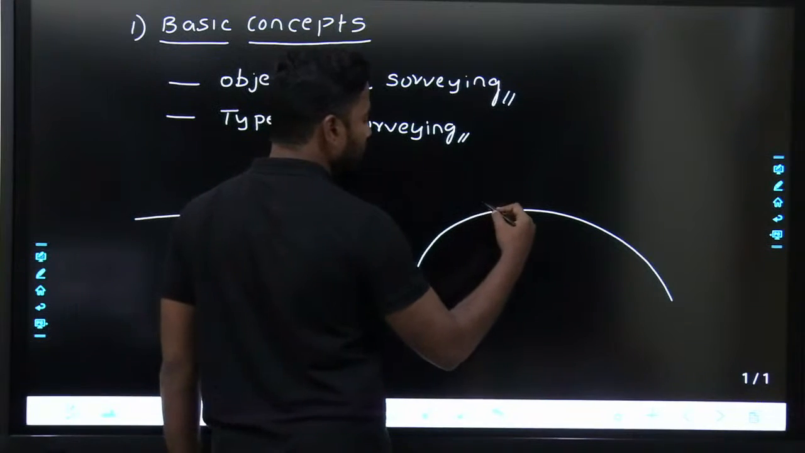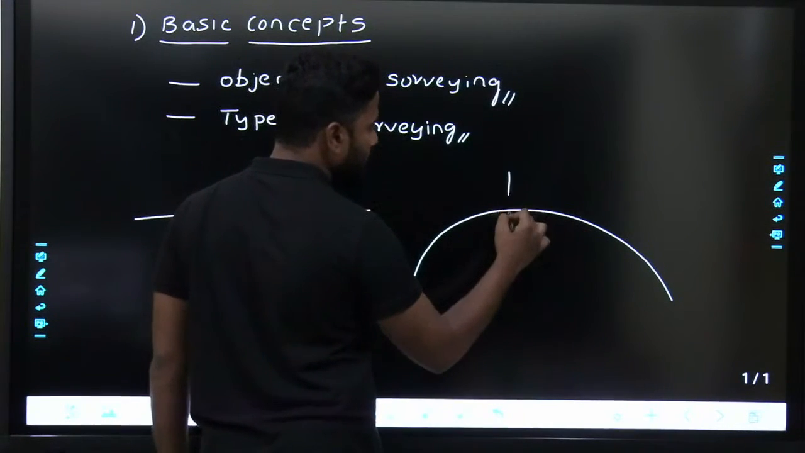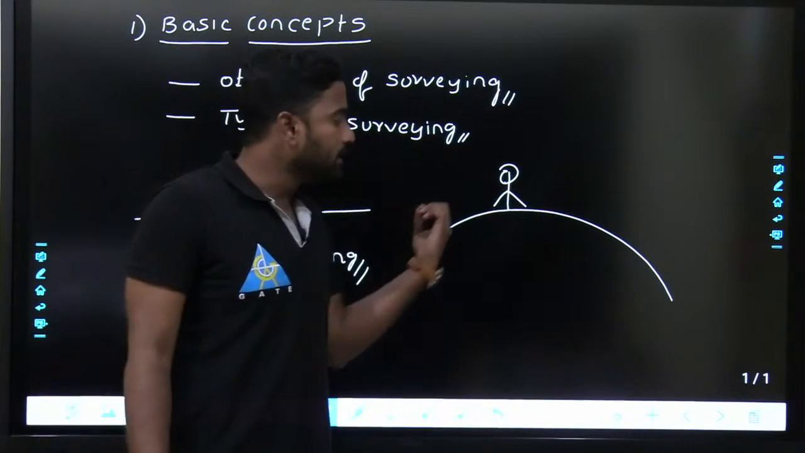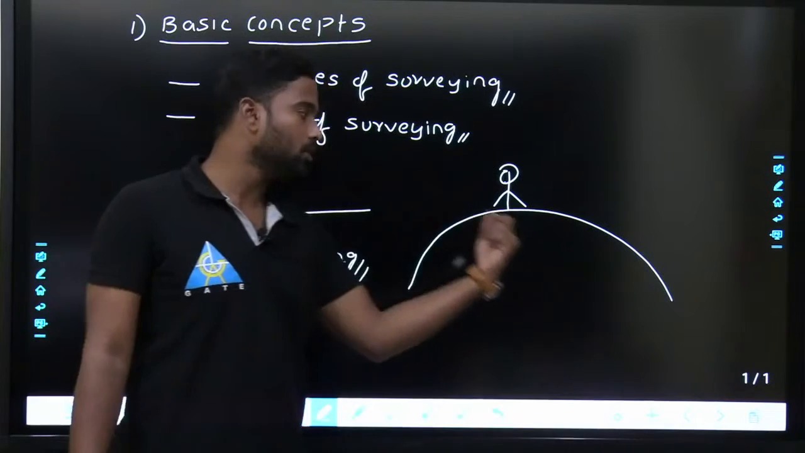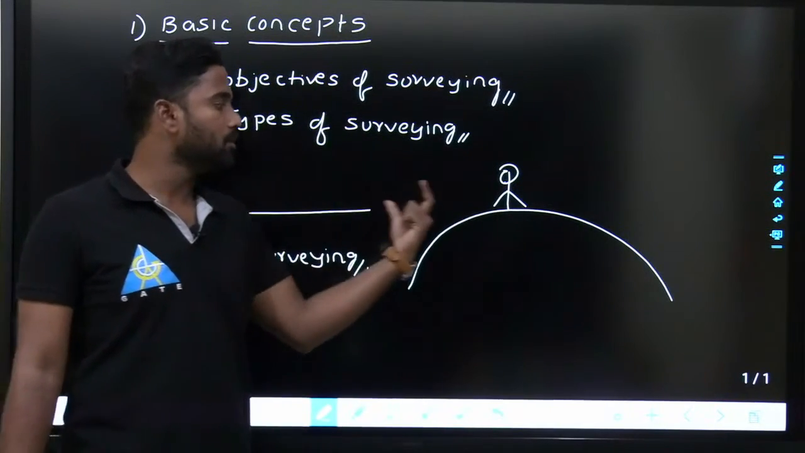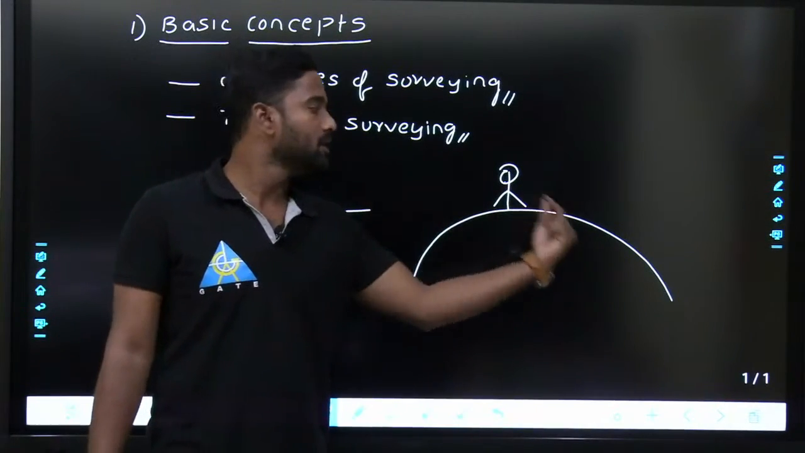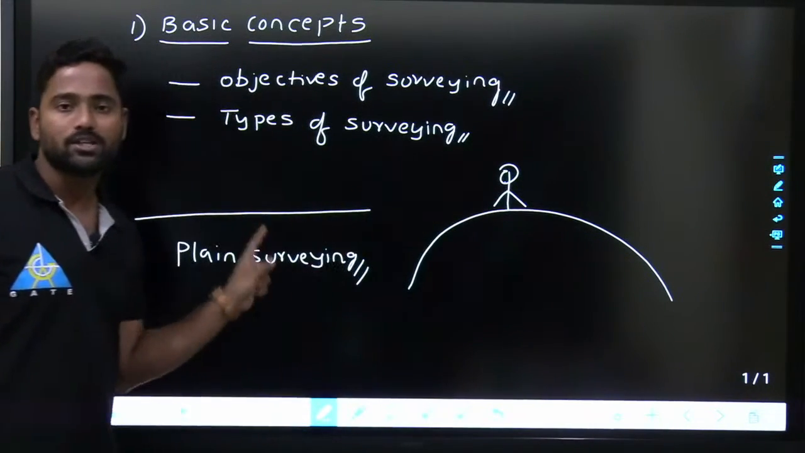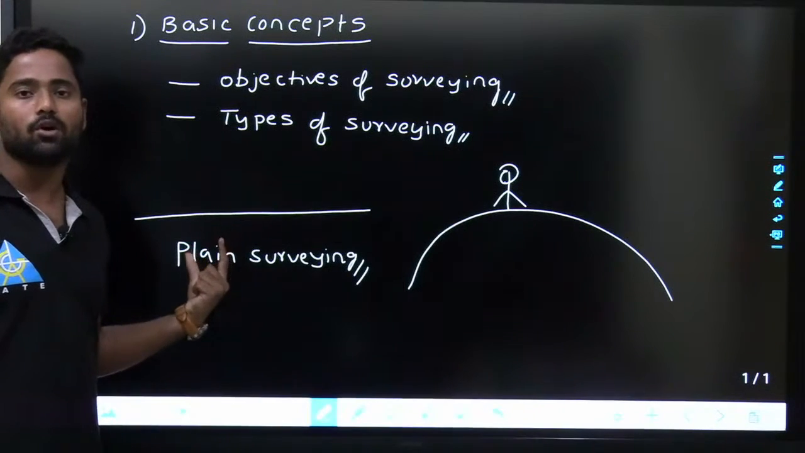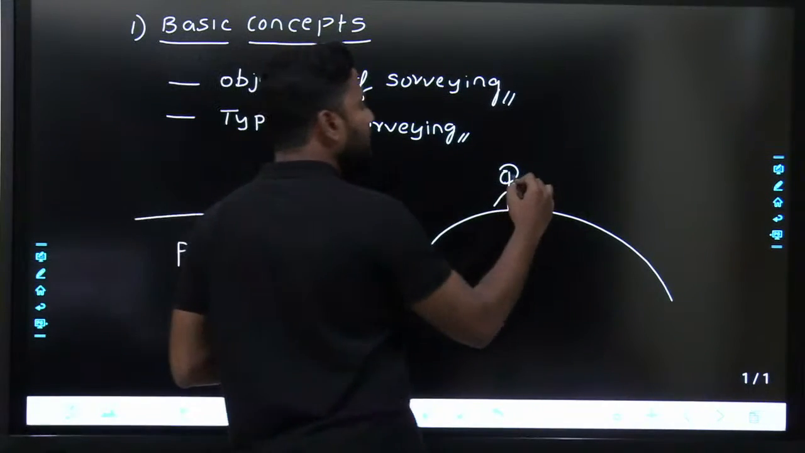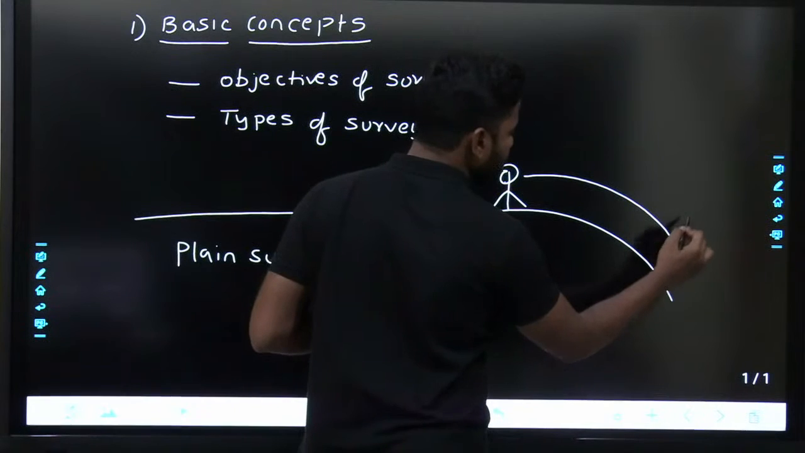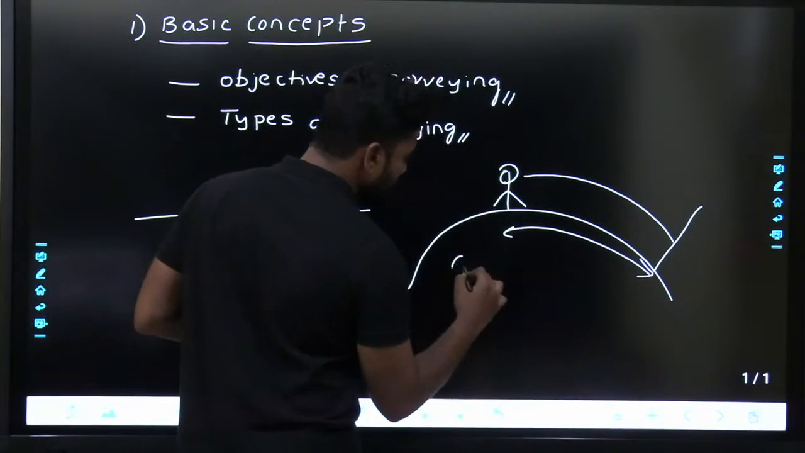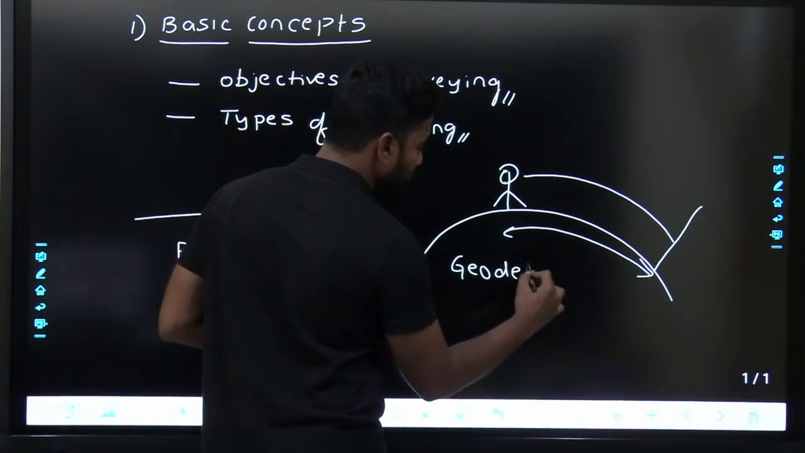When you are measuring a point, generally the earth is a globe or circular shape. It will not be a plane or flat shape, it will be circular, right? So if you don't consider the curvature, then the type of surveying is called plane surveying. If you are measuring the distance in a circular way from here to here, and you are considering the curvature, then it is called geodetic surveying.